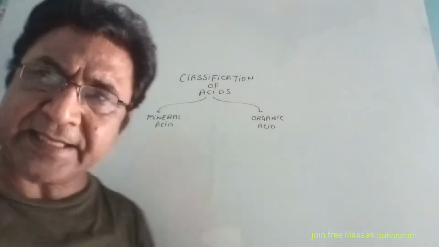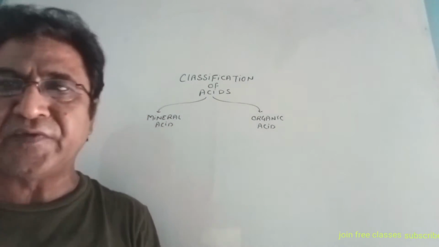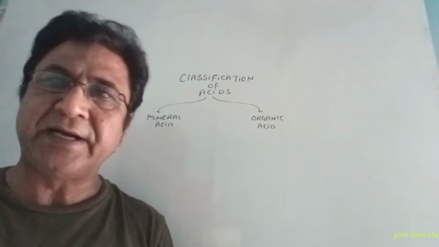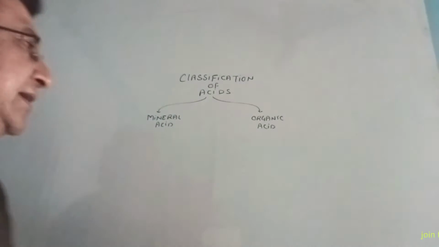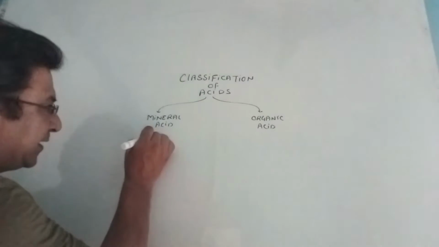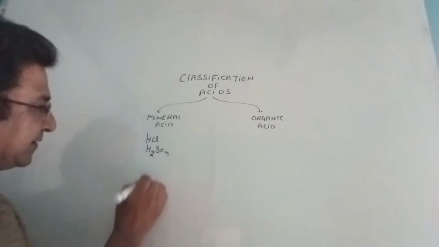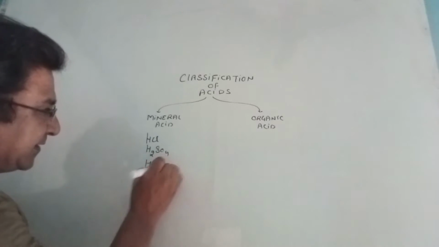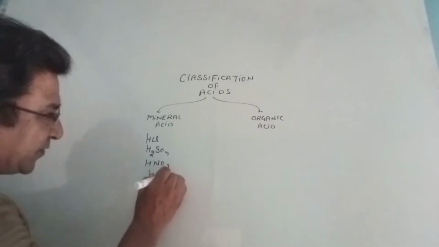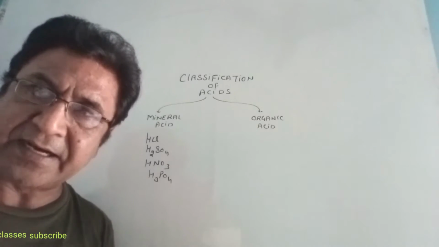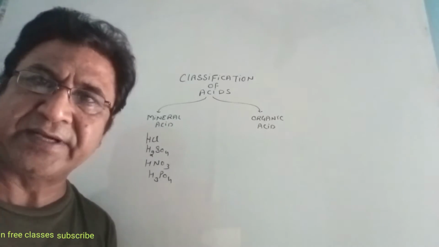Right? Mineral acids are the acids which are chemically manufactured from minerals. These are very strong kinds of acids. Examples: hydrochloric acid, sulfuric acid, nitric acid, phosphoric acid, etc. These are all mineral acids. Always remember, mineral acids are very strong acids.